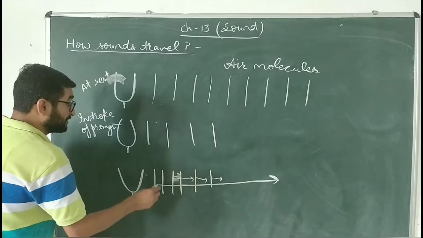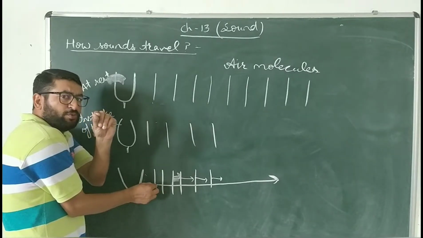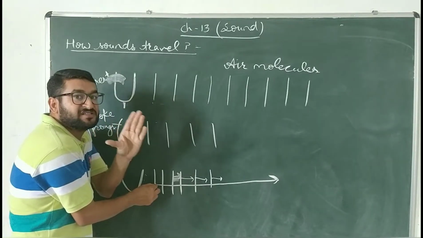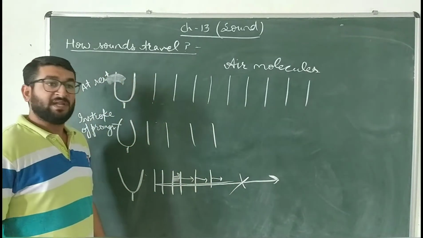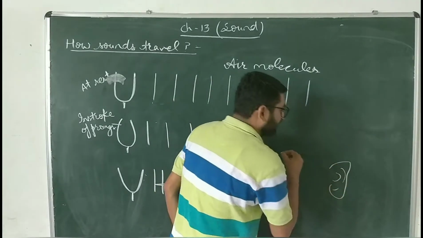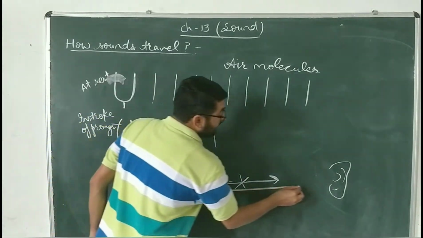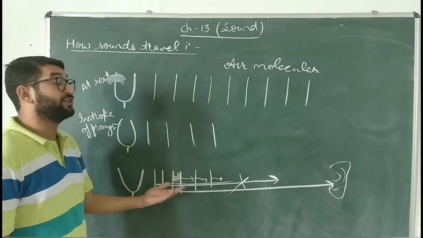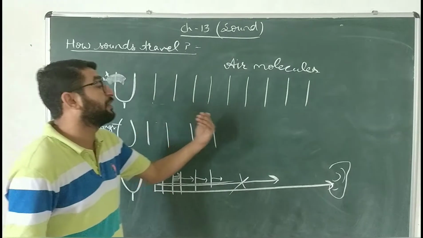Why? Because बच्चे, the energy of my sound is less when I am speaking too low, when I am producing a feeble sound. So the energy will be finished here only, and the ear which is present at this place cannot hear. So for that, I have to give more energy to it. This is the reason behind the traveling of sound.